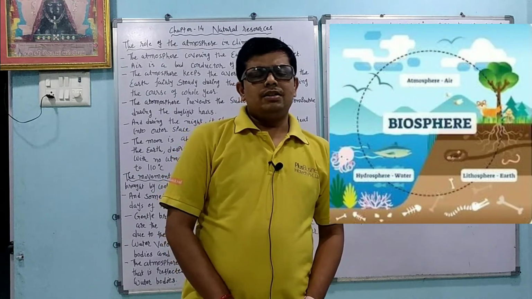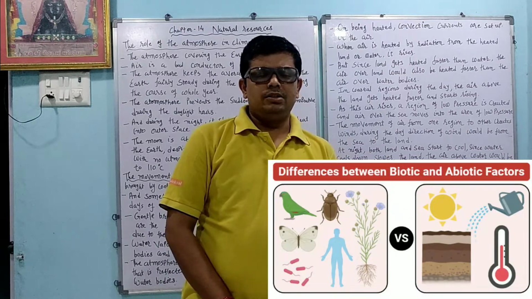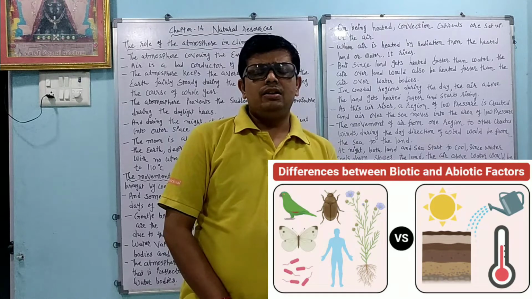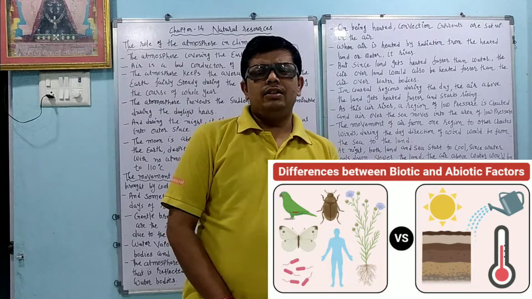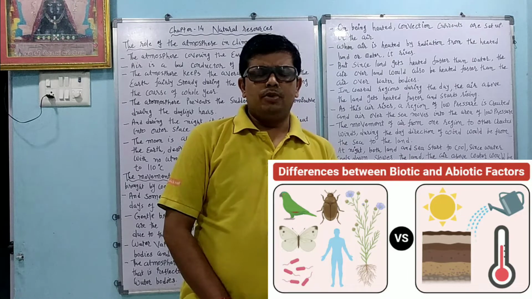There are two components. One is called the biotic components and the other is the abiotic components. Biotic components are those in which the living beings are there: plants, microorganisms, animals, humans. Abiotic components include air, rain, water, light. Okay, the non-living part is included in the abiotic components.